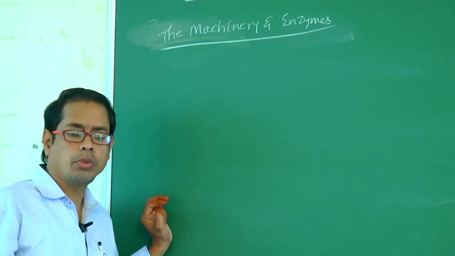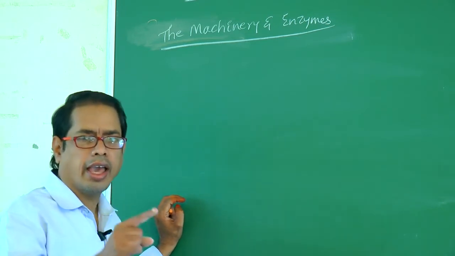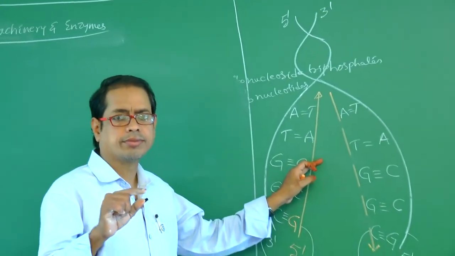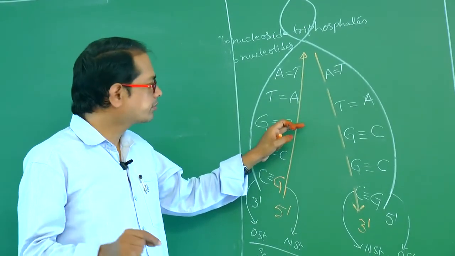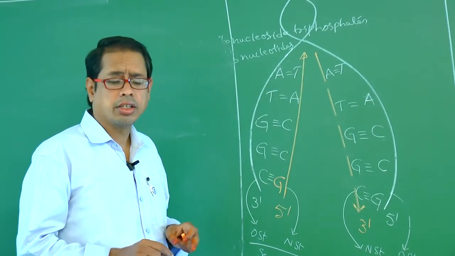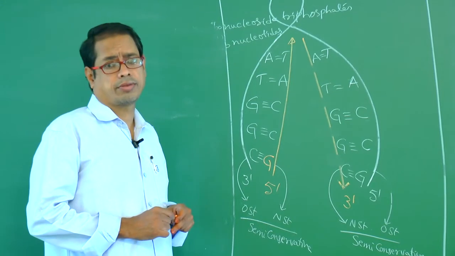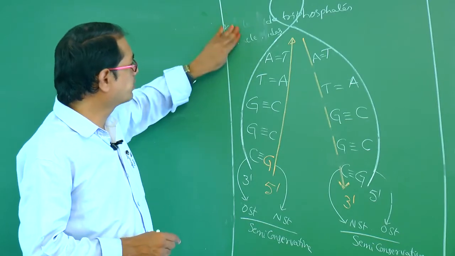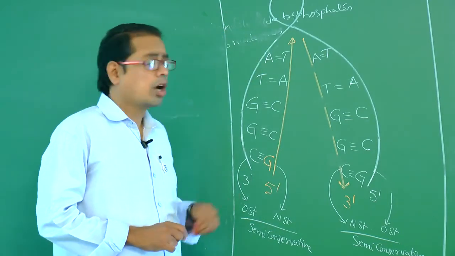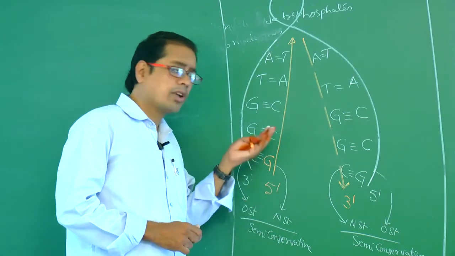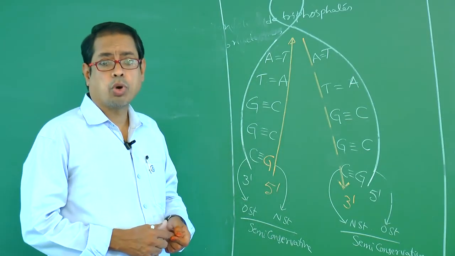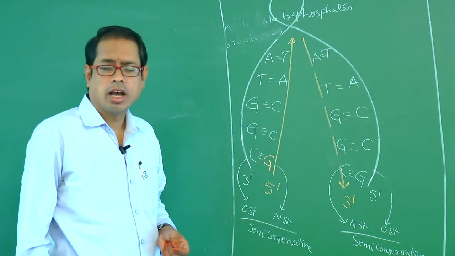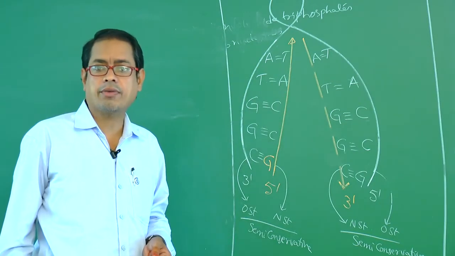What is the role? They act for a dual purpose. One, acting as a substrate. Second one, they provide energy for polymerization. Those are the two functions of deoxyribonucleoside triphosphates. Okay. And polymerization should be fast, and it should have a high degree of accuracy.